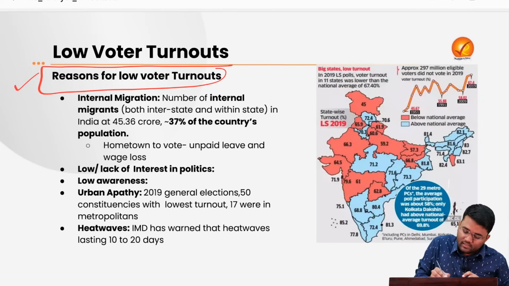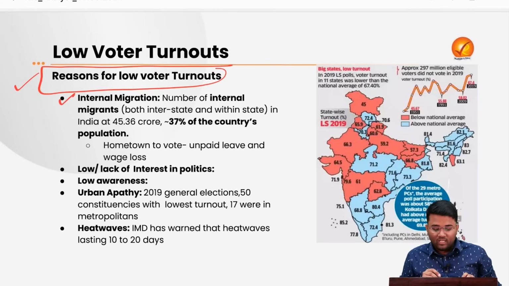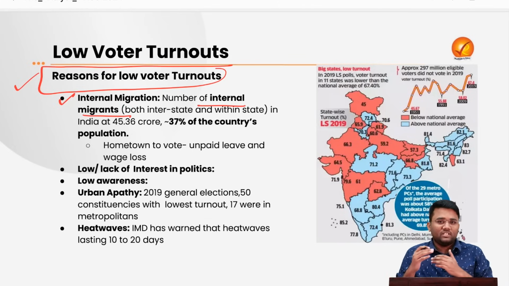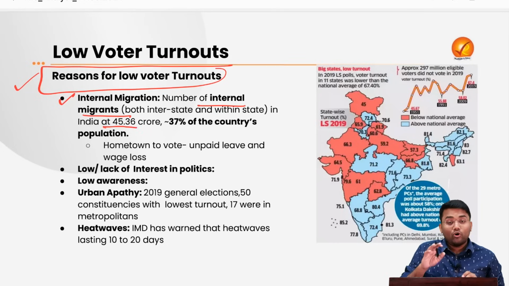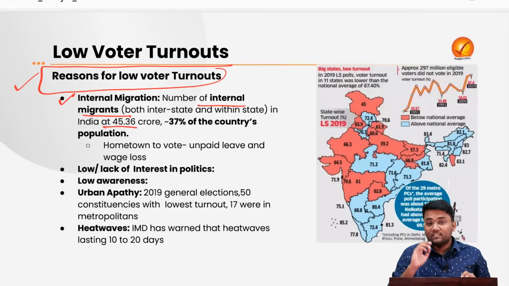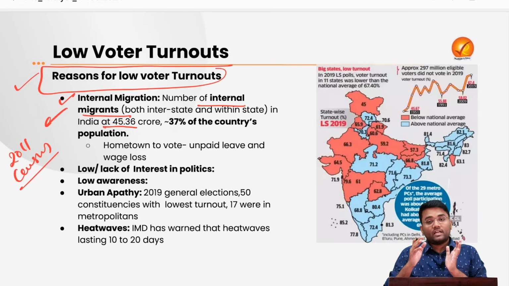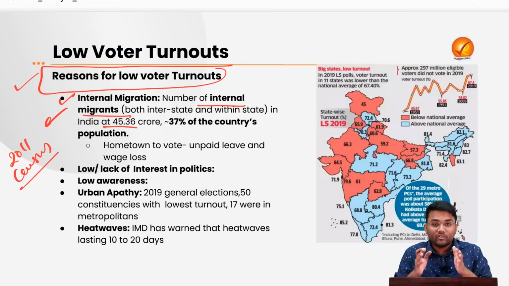The first reason is internal migration. The number of internal migrants, both interstate and within state, in India is almost 45.36 crores as per the data of the 2011 census, which accounts for almost 37% of the country's population.